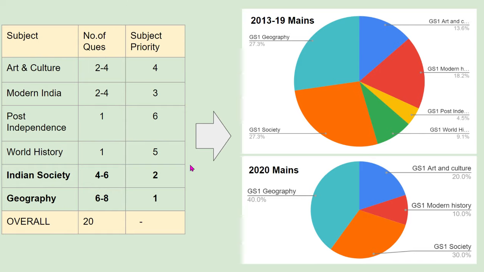So overall, if you have to look at the subject-wise priority, geography and society occupy the top two positions, and then art and culture and modern India, in recent times getting equal emphasis, with art and culture questions being spread across even ancient and medieval times, and modern, post independence and world history getting a lower weightage in this overall subject matrix. So now let us proceed towards the subject-wise and topic-wise priorities to be identified.